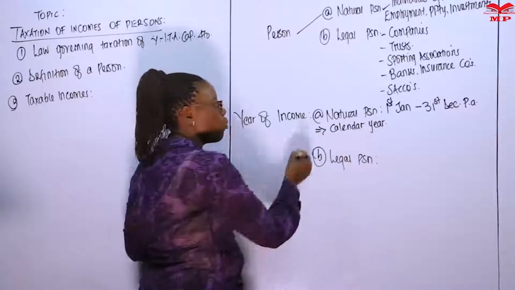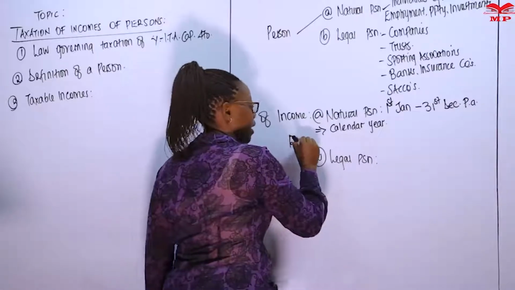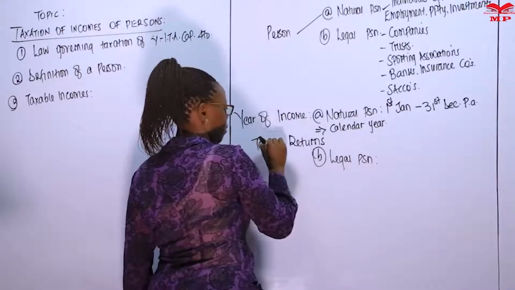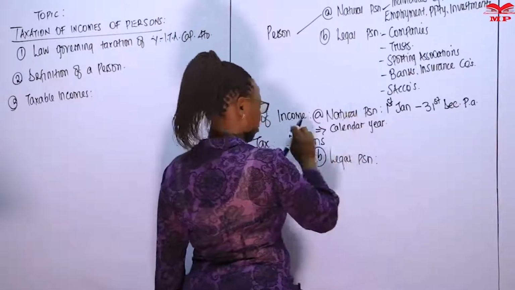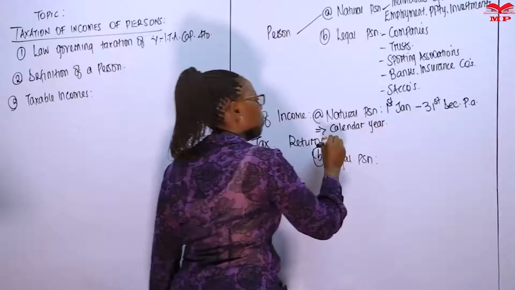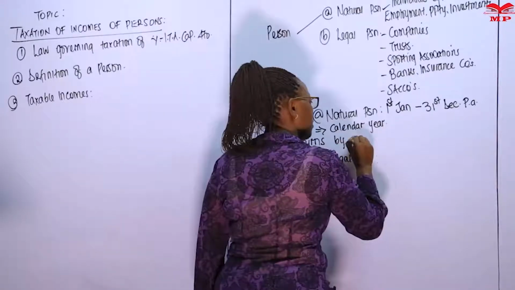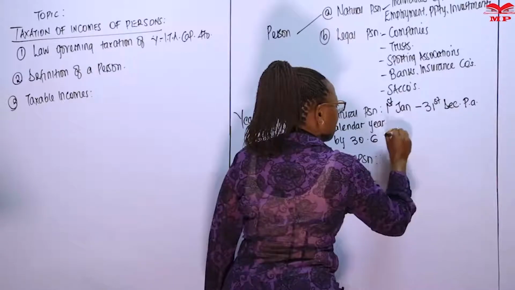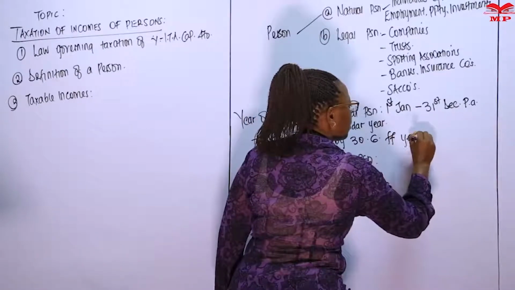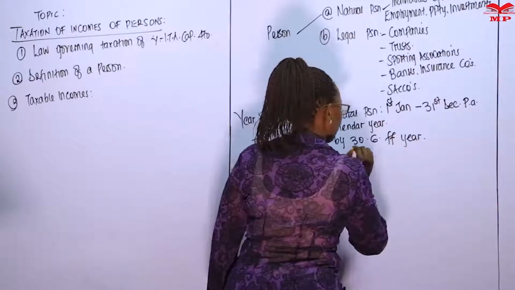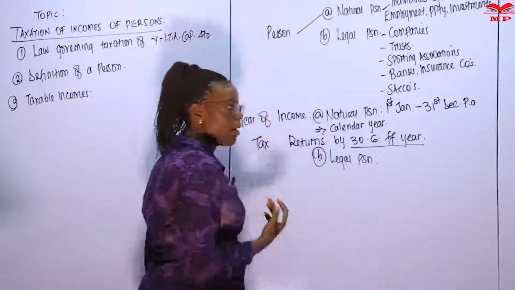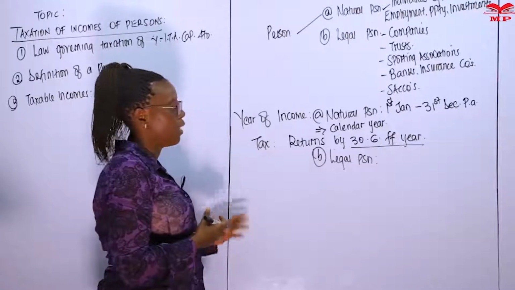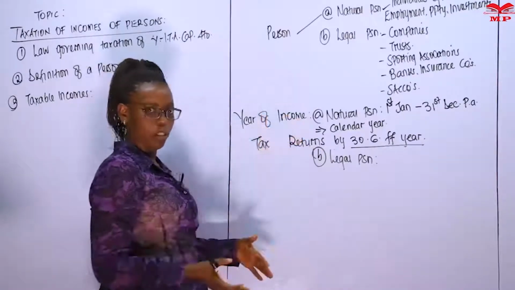That's why we're supposed to make our tax returns for each year of income by 30th of June the following year. This is a key date because normally KRA will run adverts reminding people, please file your returns by 30th of June of whatever year.